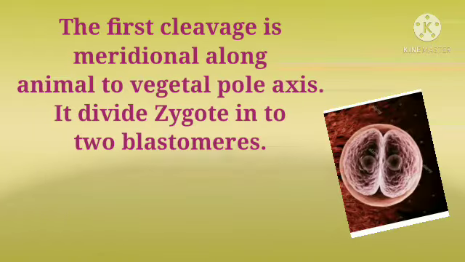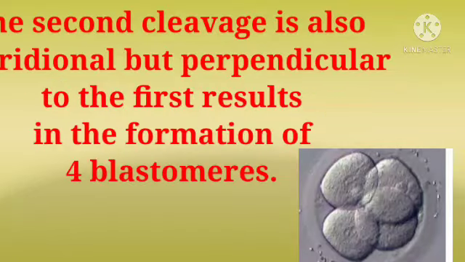The first cleavage is meridional, that is vertical along the animal to vegetal pole axis, for example from anterior towards posterior pole axis. It divides the zygote into two blastomeres. The second cleavage is also meridional but perpendicular to the first, which results in the formation of 4 blastomeres.